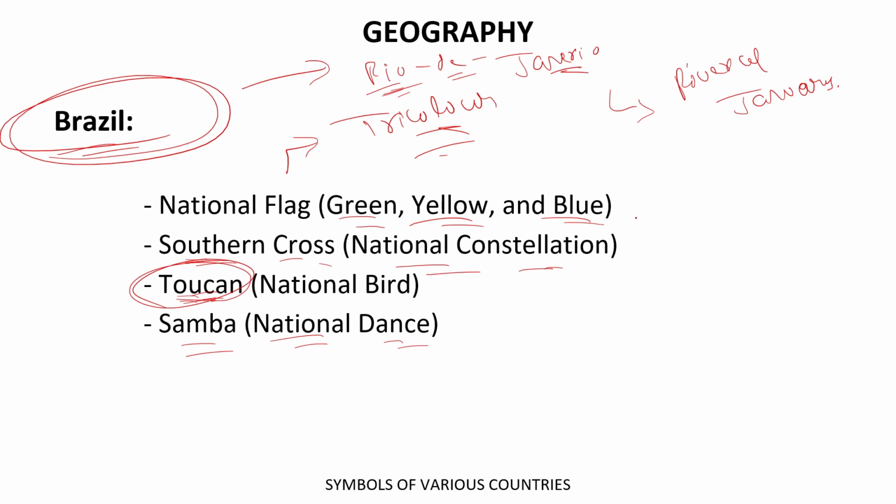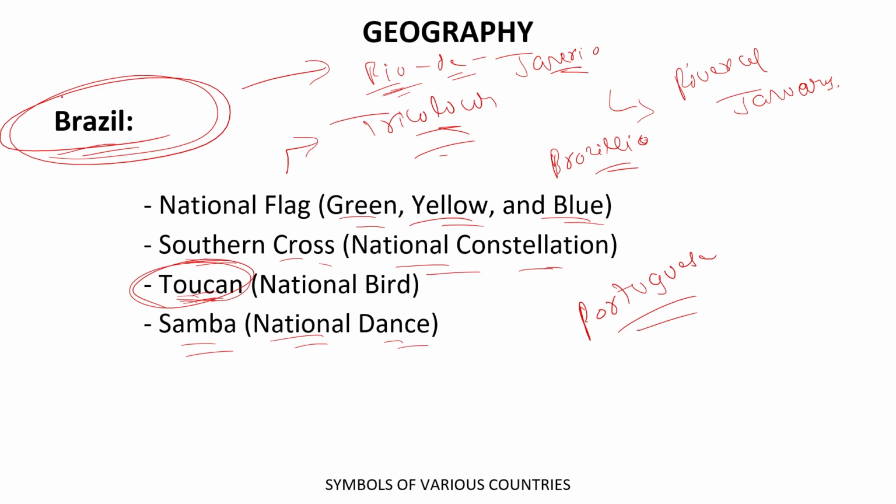Now the next question is, which is the official language of Brazil? The answer should be Portuguese. Okay, Portuguese is the official language of Brazil. Got it? Second thing is that the capital of Brazil is Brasilia. Capital of Brazil is Brasilia.